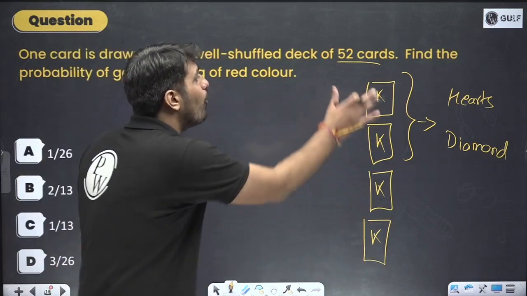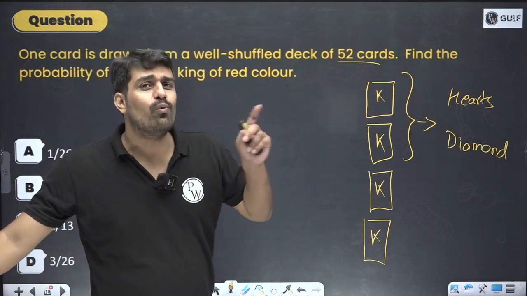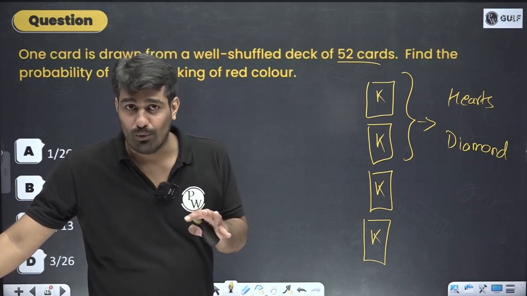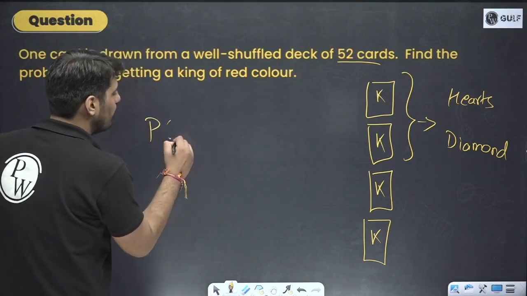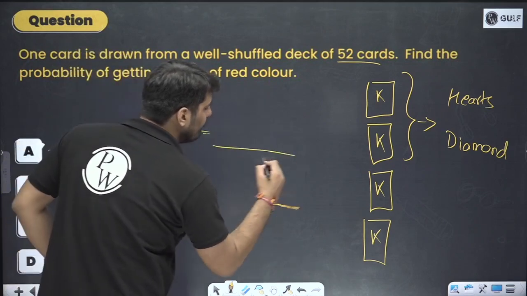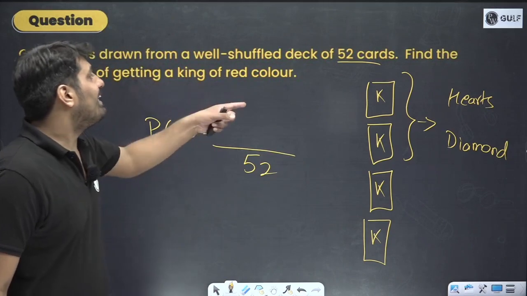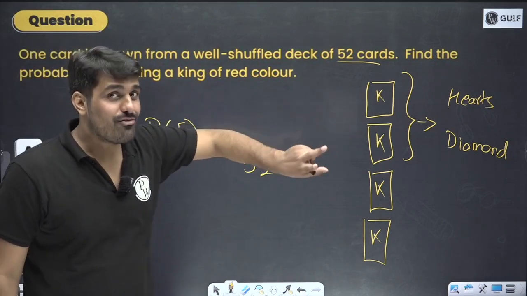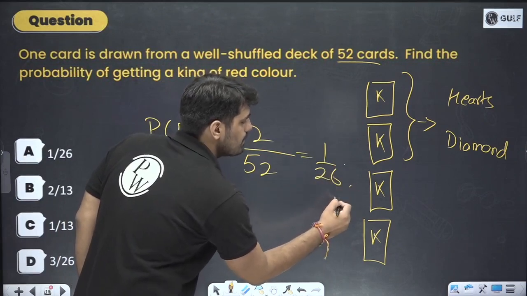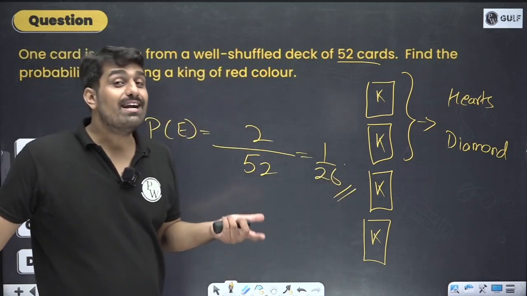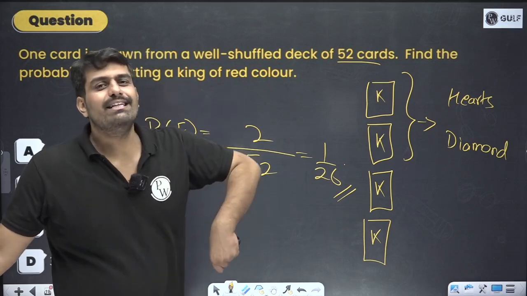So out of the total 52, people do get confused. Sir, out of the total 4, we are having 2, so 1 by 2 is the probability. No. Out of the total 52, we are talking about a red color king. So total 2, not 4. So 2 by 52, which is 1 by 26. Answer. Very simple. This is about your understanding of how many kings would be there and how many kings of red color. This is how this needs to be answered.